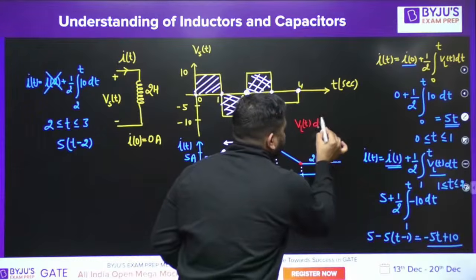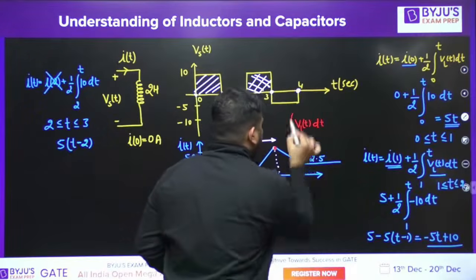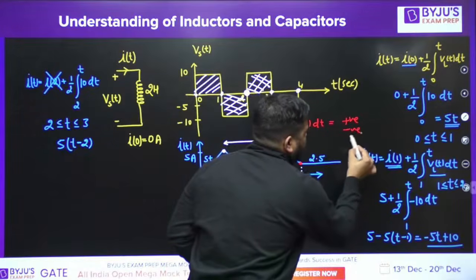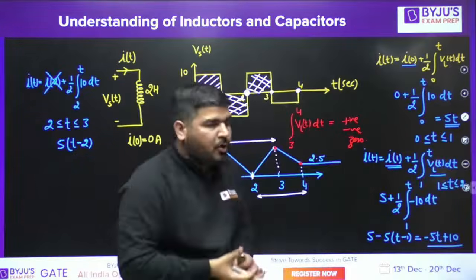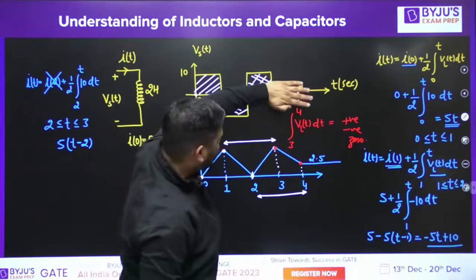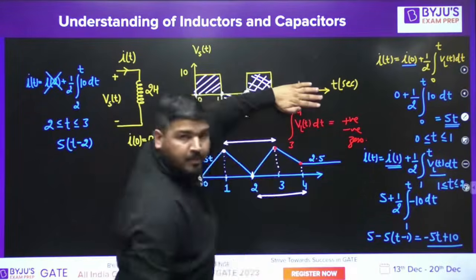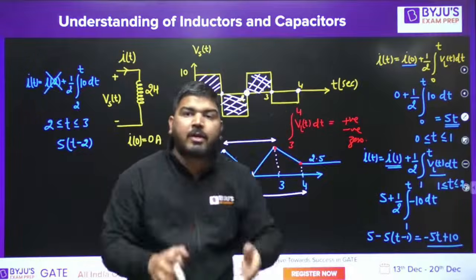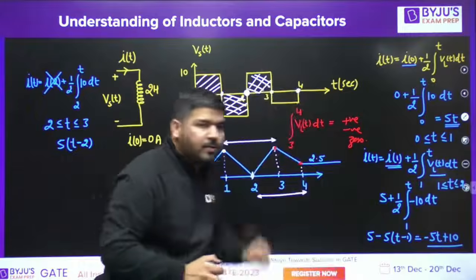Tell me, guys, from 3 to 4, tell me whether it is positive, negative or 0. Don't look at the wave shape, just look at the current. Between 3 and 4, at 3 the current is at a higher value. At 4, the current has a lower value. It's not repeating, it's not coming to the same value.